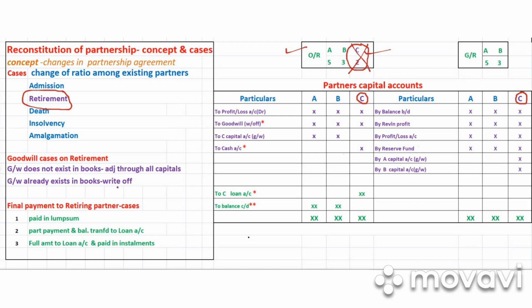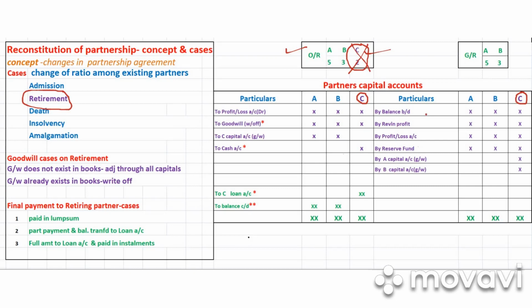So what happens when the retiring partner is going, the remaining partners have to settle all the entitlement. They have to settle all the accounts, find out the entitlement of the retiring partner, and he should be given his balance, his retirement benefit. Here the retirement benefit is the total balance in his capital account at the time of retirement. So for this we have to consider so many items.